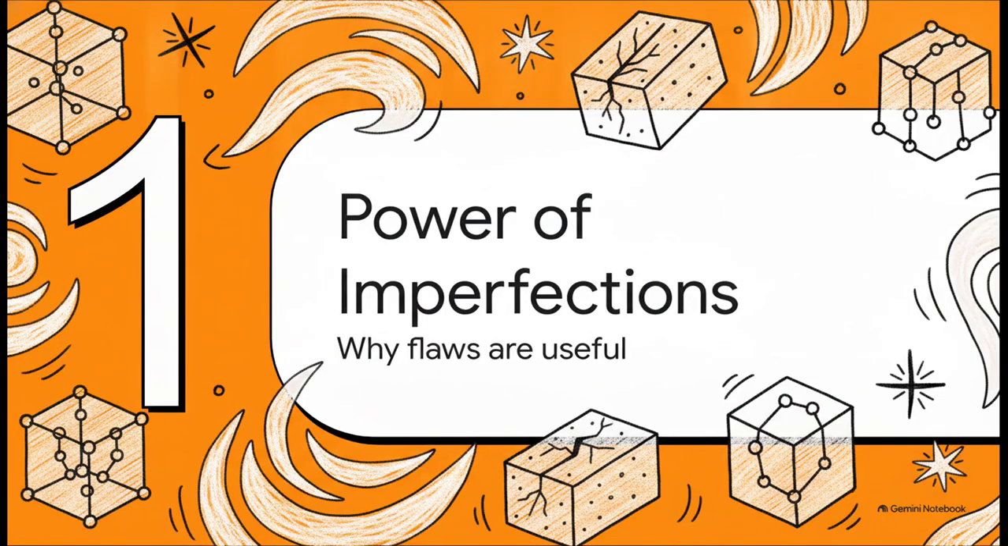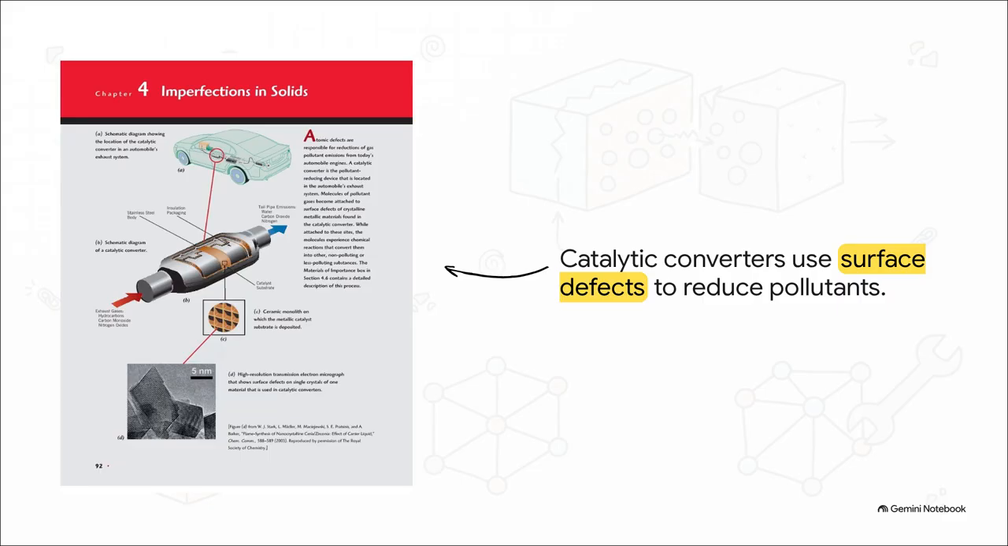Section 1. The power of imperfections. We're kicking things off by totally reframing how you think about flaws in physical materials. Why on earth would you actually want a broken lattice structure? Well, think about a catalytic converter, the device in your car's exhaust system that cuts down on toxic pollutants. Those crucial pollution-reducing chemical reactions only happen because exhaust gas molecules physically latch onto deliberate surface defects on the metallic catalyst inside the converter. If those metallic crystals were flawlessly, perfectly smooth, the molecules just wouldn't catch, the reactions wouldn't happen, and the whole converter would be practically useless. The flaw is literally the entire mechanism for success here.